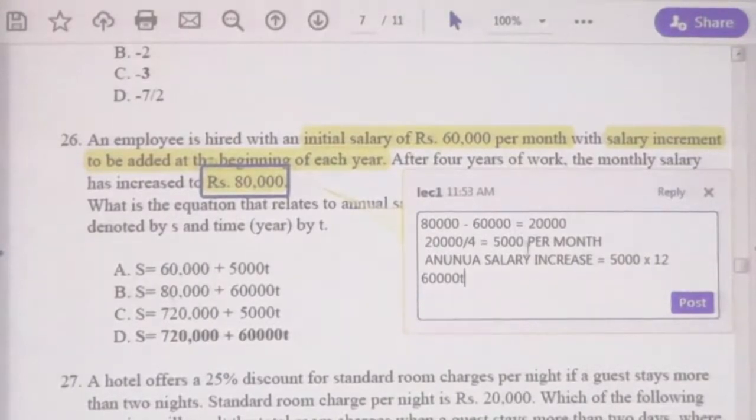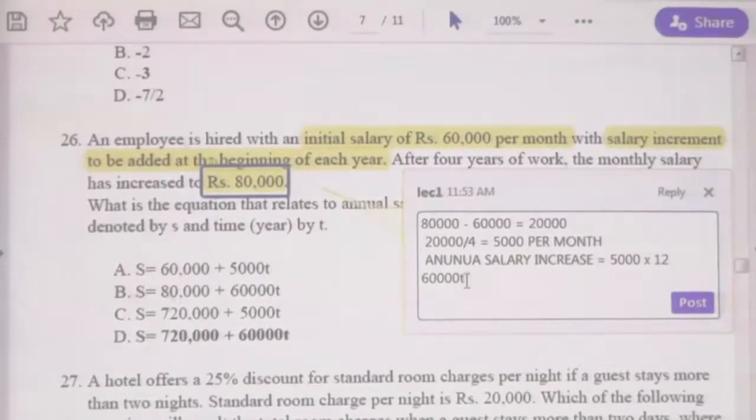Because the monthly salary increase is 5,000, because he originally agreed to 60,000, but after 4 years the monthly salary is 80,000. Therefore, the monthly salary increased by 20,000 over 4 years. Divided by 4, the monthly salary increase is 5,000 per annum. Then per annum he earned 60,000 salary increase over 4 years.